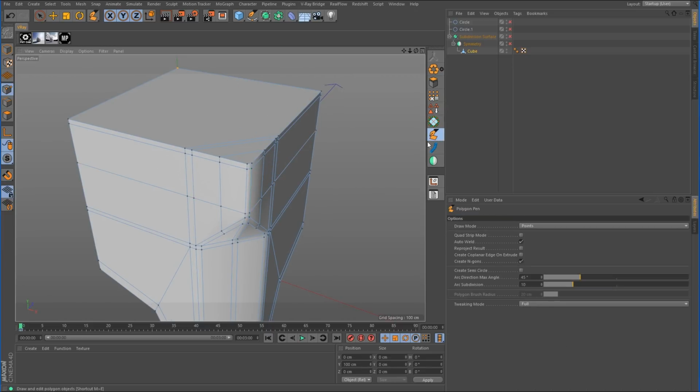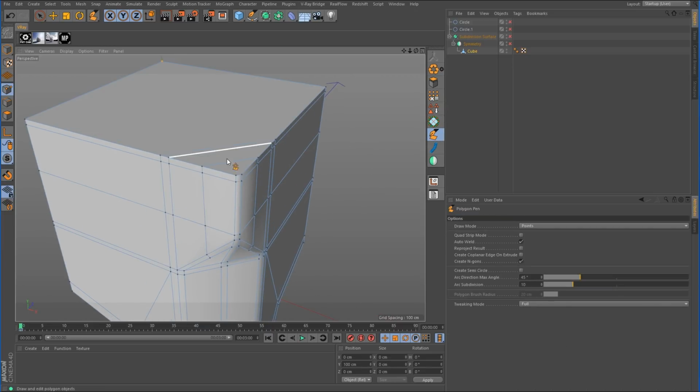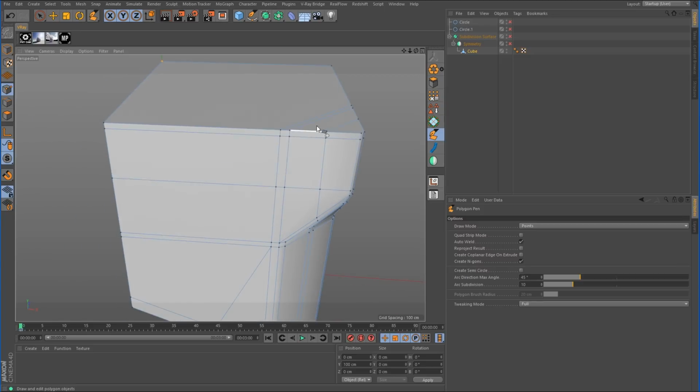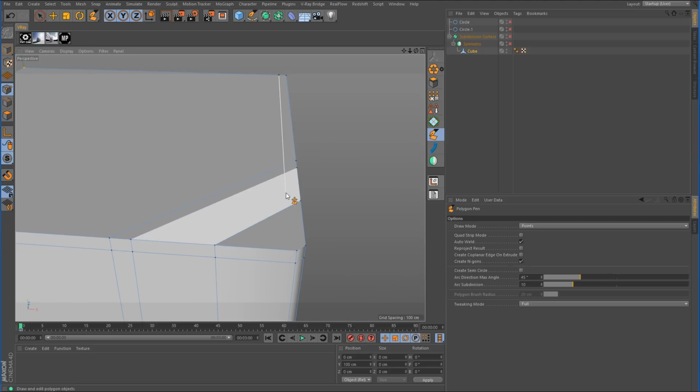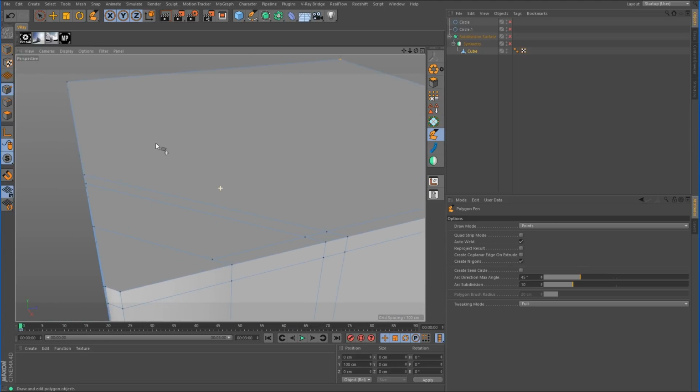And this is where the geometry can get a little messy. Now it is a flat surface, and if you watch one of the very first videos in this video series on sub-D modeling, you know that as long as the geometry is flat, it could be very messy and you'll never know it. But I don't like it to be messy. If I can make it clean, even though it's flat, then I'd rather have it clean. So I'm going to start over here on this side back here, and I'm going to make a cut to about right there.